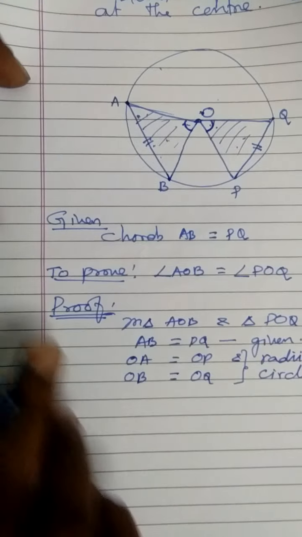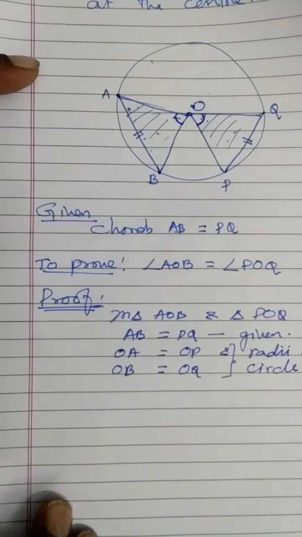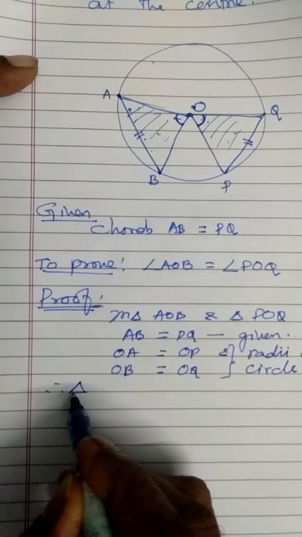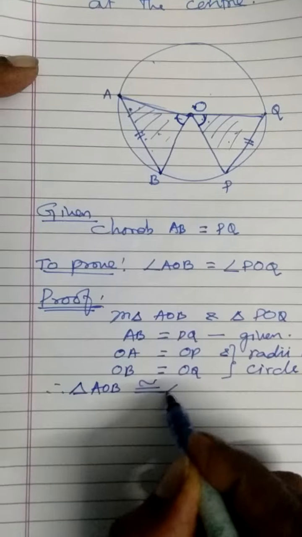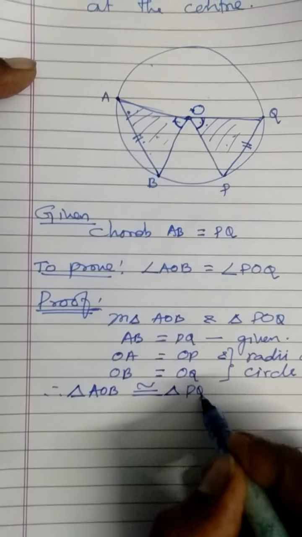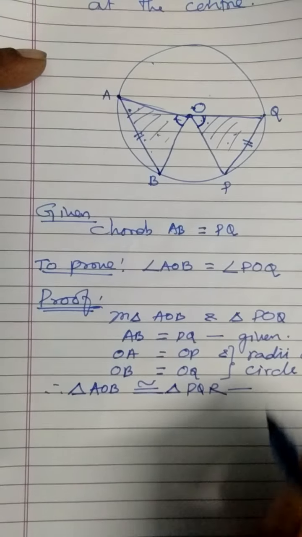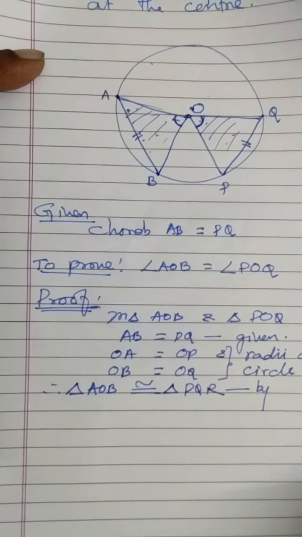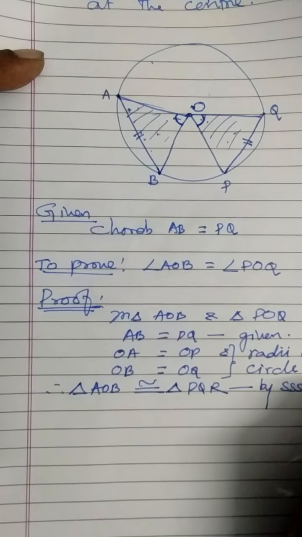Now we have got all three parts of one triangle equal to the three parts of another triangle. Then we can say triangle AOB is congruent to triangle POQ. By which congruency? SSS congruency.